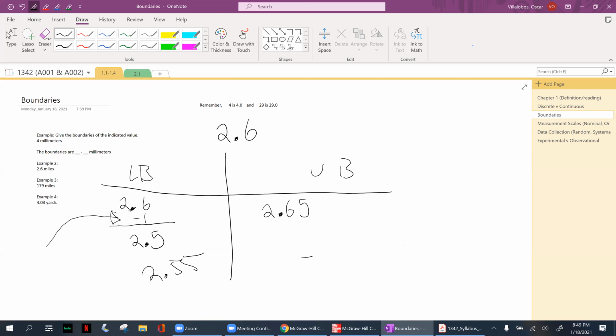So if I were to put this on the number line, this is 2.6, this is 2.65, and this is 2.55. And you notice that the distance between these two is 0.05, and the same thing here. The distance between those two is 0.05. Let's give another example.